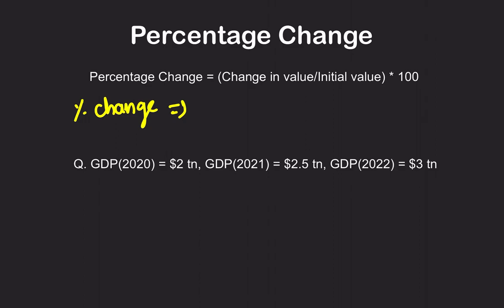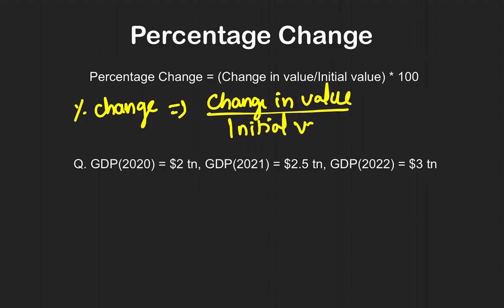So the formula is: percent change is change in value, meaning how much it has gone up, say our economy changing by $300 billion, divided by the initial value, the base value from last year, into 100. This is how you calculate the percentage change.